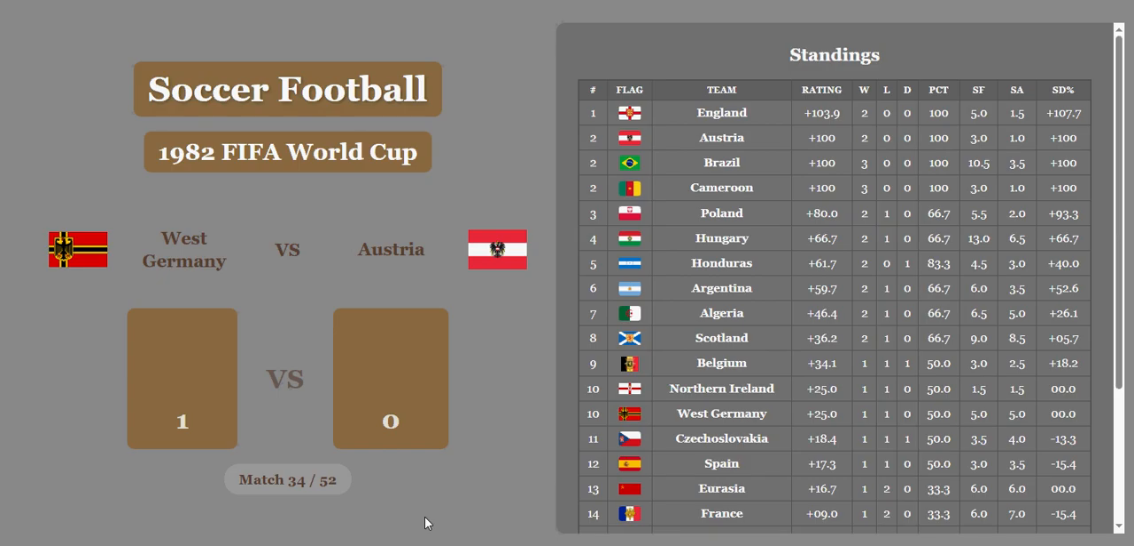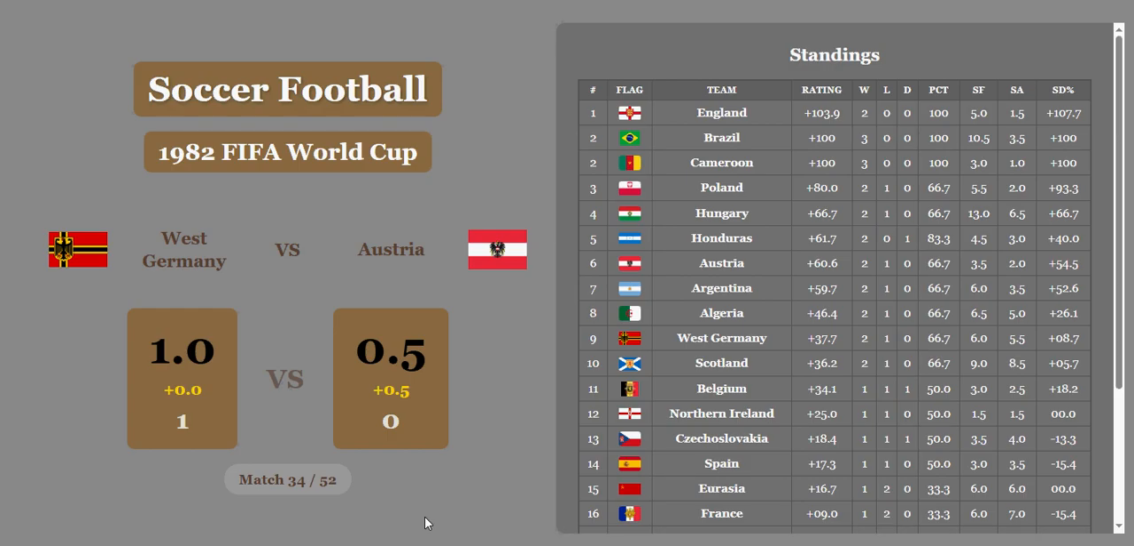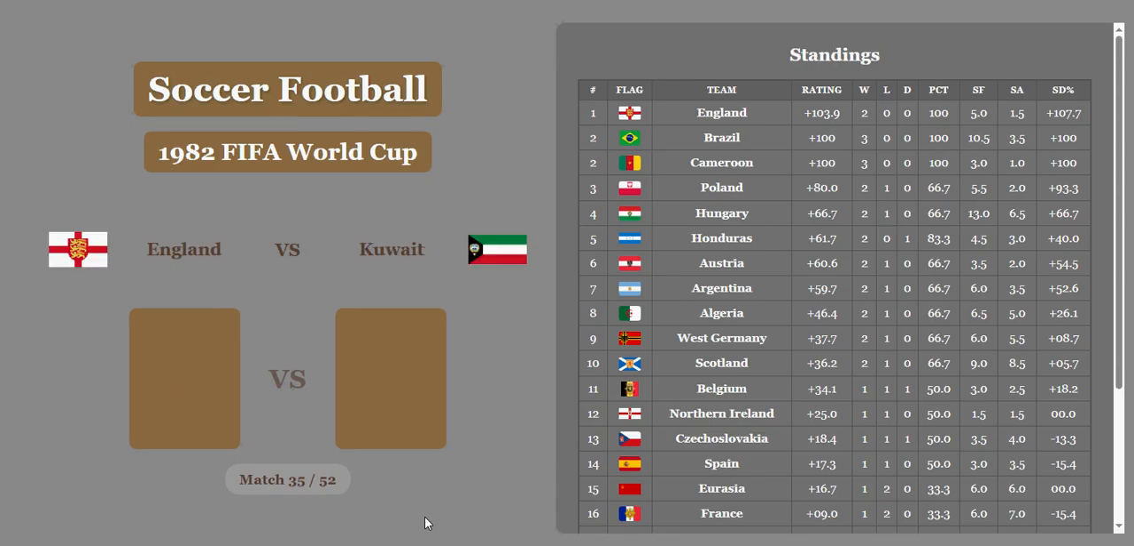West Germany beats Austria. Austria is going to get a half goal, but that won't be enough. They'll cut the lead in half. So West Germany in 9th. Austria is going to fall to 6th. England in 1st, Brazil and Cameroon tied in 2nd, Poland 3rd, Hungary honorable mention, and Honduras is right there in 5th.